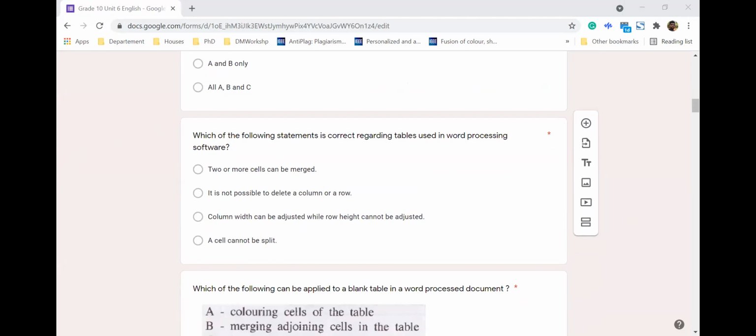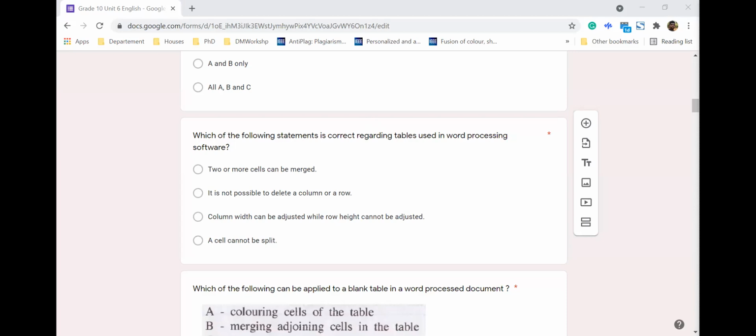In the third one, we were discussing which of the following statements is correct regarding tables in word processing. So this talks about tables. Two or more cells can be merged. We know that you can merge them, you select, so that's true.